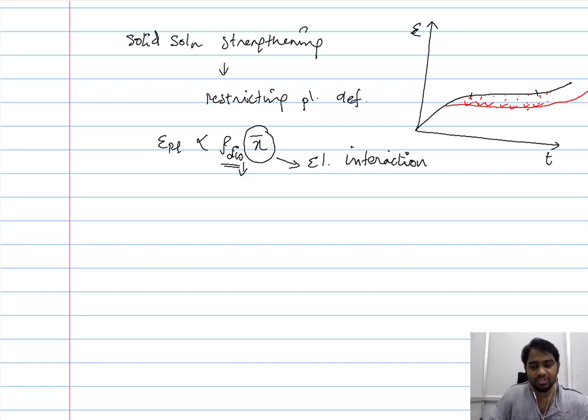So what this elastic interaction means is that the solute that you are introducing into the material creates an elastic distortion, and the dislocation that is causing the plastic deformation implicitly has a distortion surrounding it. These two distortions interact with each other, thereby ultimately reducing the mobility of the dislocations. So this is how solid solution strengthening primarily restricts the mobility of the dislocation.